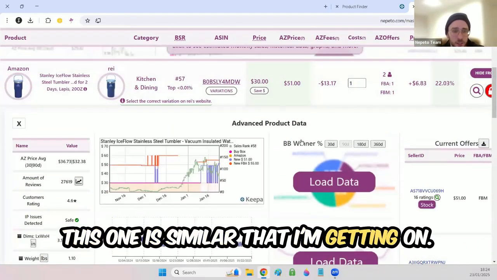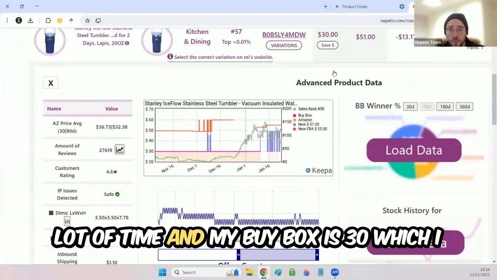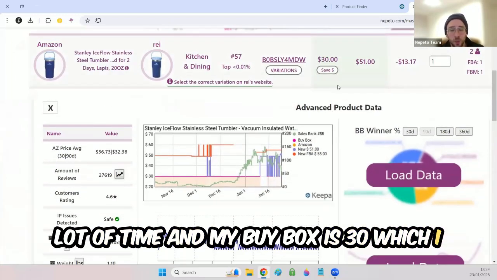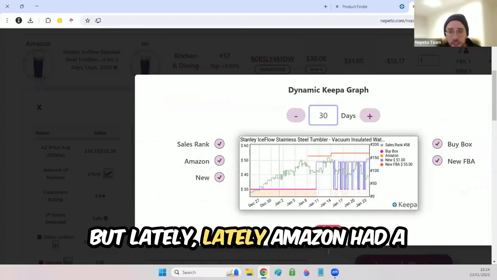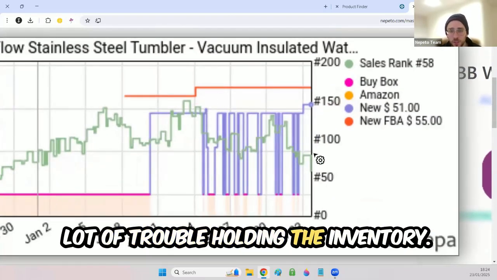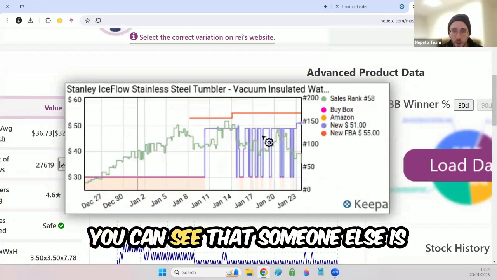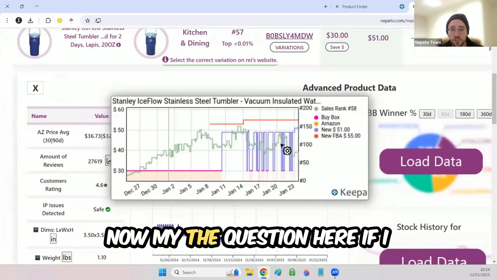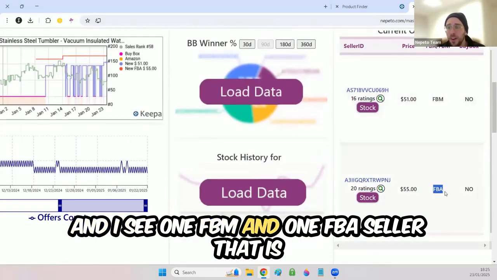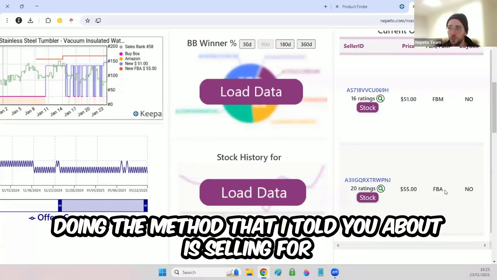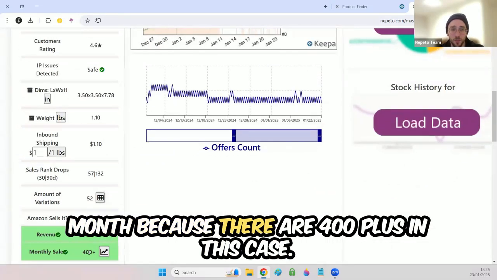This one I see immediately that I am gated on. You can see here that Amazon controlled this ASIN for a lot of time, and my buy box is 30, which leaves me no profit if I need to compete with Amazon, but lately Amazon had a lot of trouble holding the inventory. And as you can see here, someone else is doing the above the buy box. Now, the question here is if I want to compete with them or not. And I see 1 FBM and 1 FBA seller that is doing the method that I told you about. He's selling for a little bit higher and is selling a few units a month, because there are 400 plus.